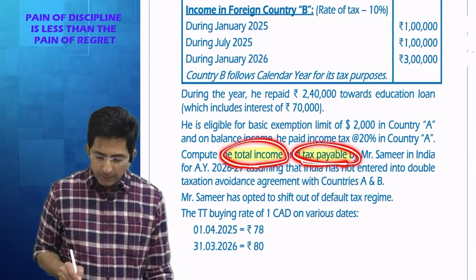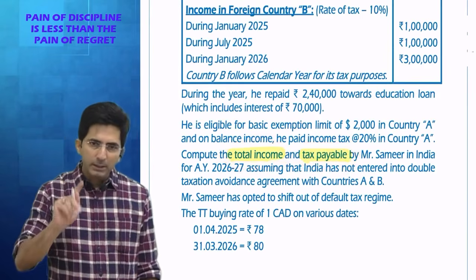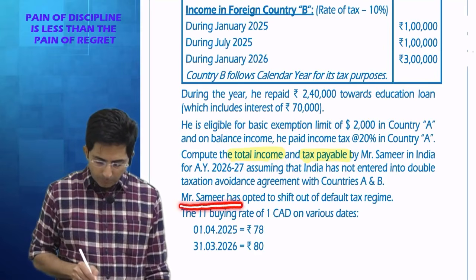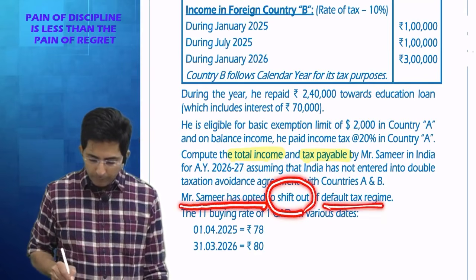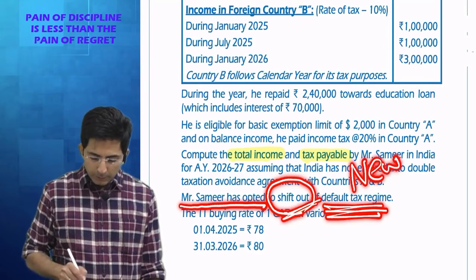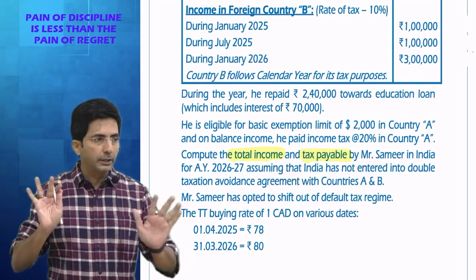And you should be interested in knowing whether it is old regime or new regime. That is always mentioned in the question. Here they have written, Samir has opted to shift out of default regime. Default regime is new regime, and you are shifting out, means you want to go out of new. So that means you are in old regime.